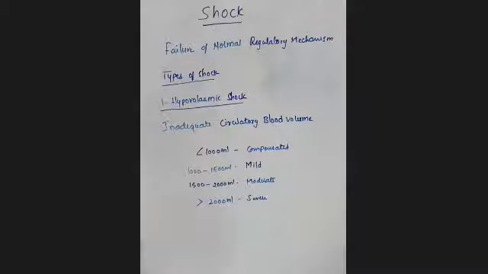The severity of this hypovolemic shock mainly depends on the degree of blood volume that has been lost from our body, right? If less than 1000 ml has been lost, definitely it will be compensated. If the loss is around 1000 to 1500, you will call it a mild hypovolemic shock. If the loss is 1500 to 2000 ml, it's moderate. And if the loss is more than 2000 ml, definitely it will be a severe hypovolemic shock.